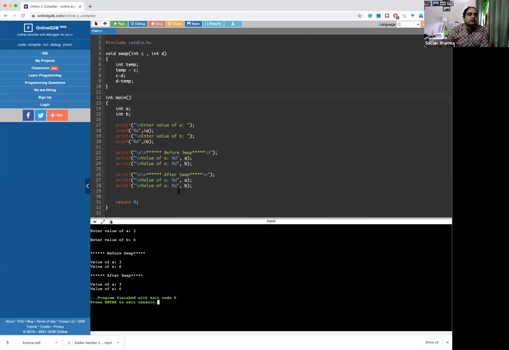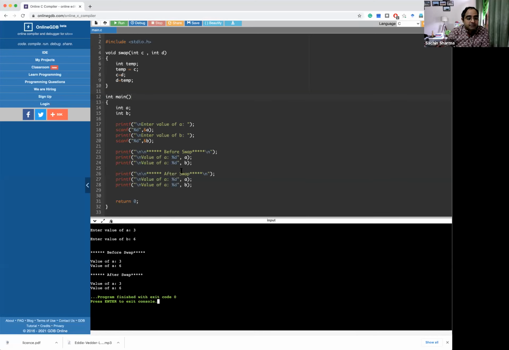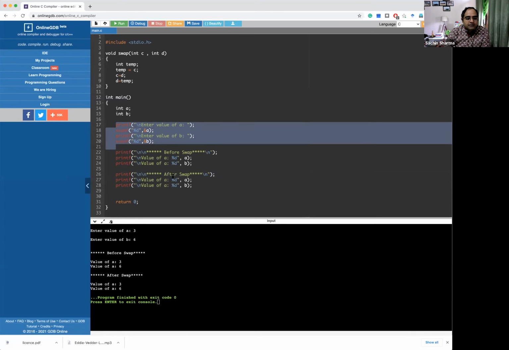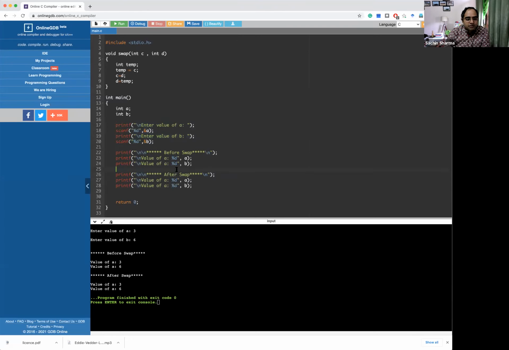So what is happening here, if you see it properly? Up to this point we have taken two values from the user. After taking these two values, we are printing what the values in A and B are.